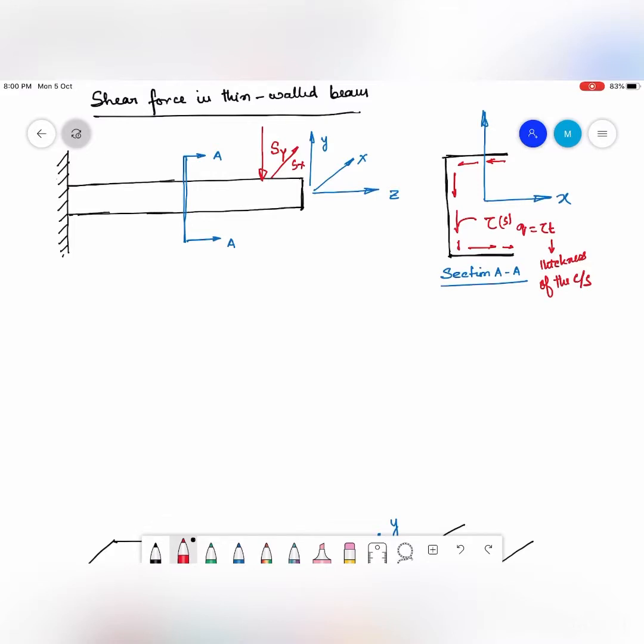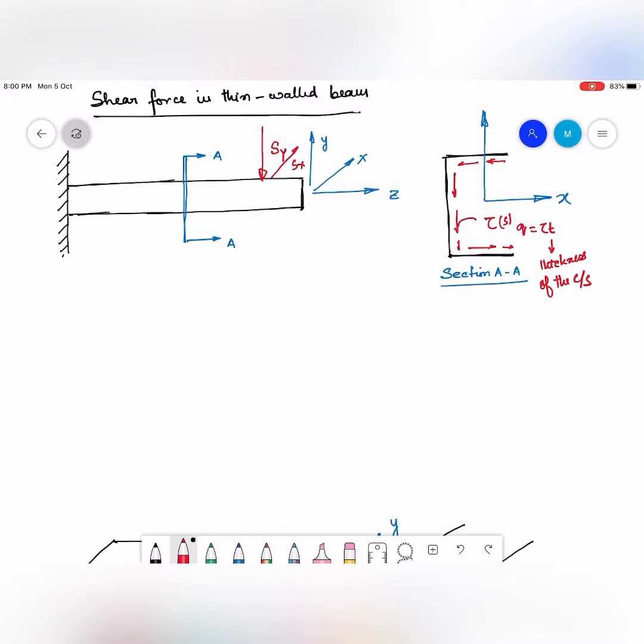As a summary, if I take a beam and apply shear forces Sy and Sx in the y and x directions respectively, there is going to be a normal stress in the cross section of the beam. That is because of the bending moment produced due to Sy and Sx, which we already know how to analyze. We are not going to get into that.